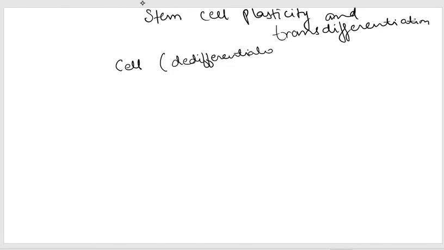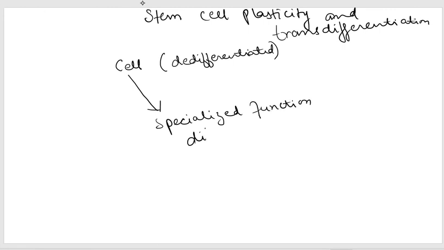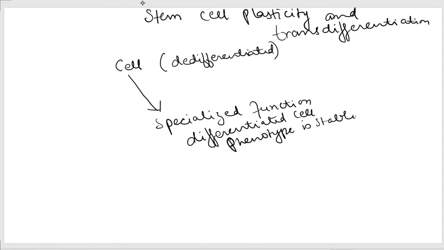After the cell achieves its specialized function, you call it a differentiated cell. Ideally, the phenotype of a differentiated cell is stable. Once the cell is differentiated, ideally it doesn't convert into any other cell type.